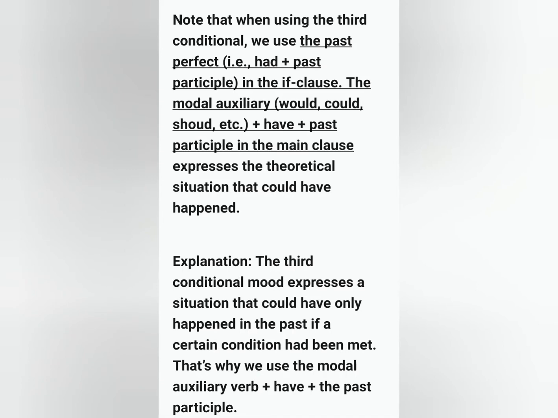Note that when using the third conditional, we use the past perfect tense, that is, had plus past participle, in the if clause. The modal auxiliary, that is, would, could, should, etc., plus have plus past participle in the main clause. The third conditional mood expresses a situation that could have only happened in the past if a certain condition had been met. That is why we use the modal auxiliary verb plus have plus the past participle.